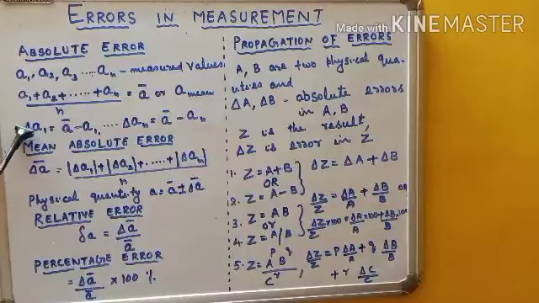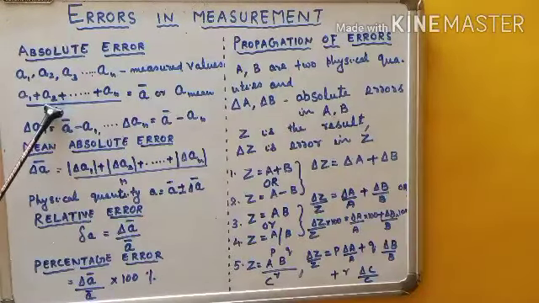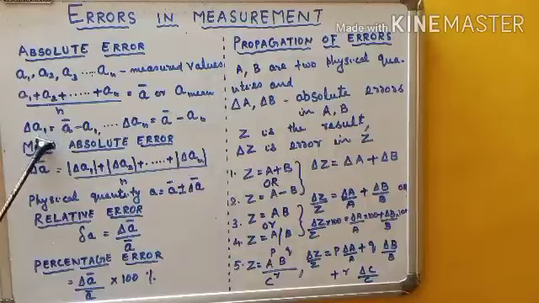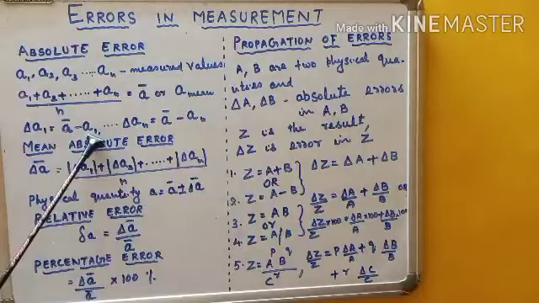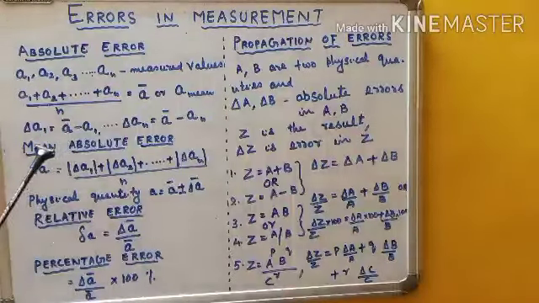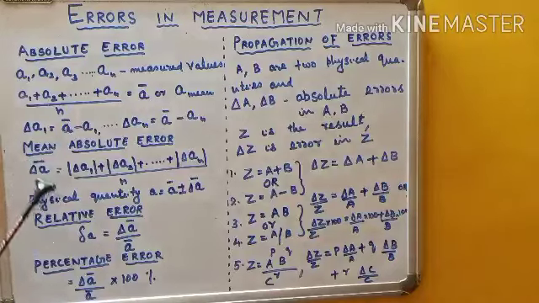Similarly, A2 is the second measured value. So the absolute error in the second measurement, we can write as delta A2 is equal to A bar, or A mean value, minus A2. Now suppose the third measurement is represented by A3.